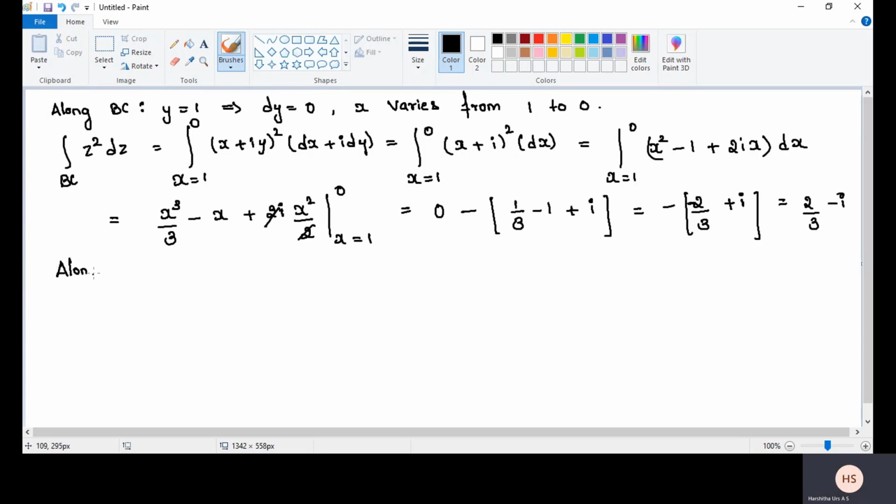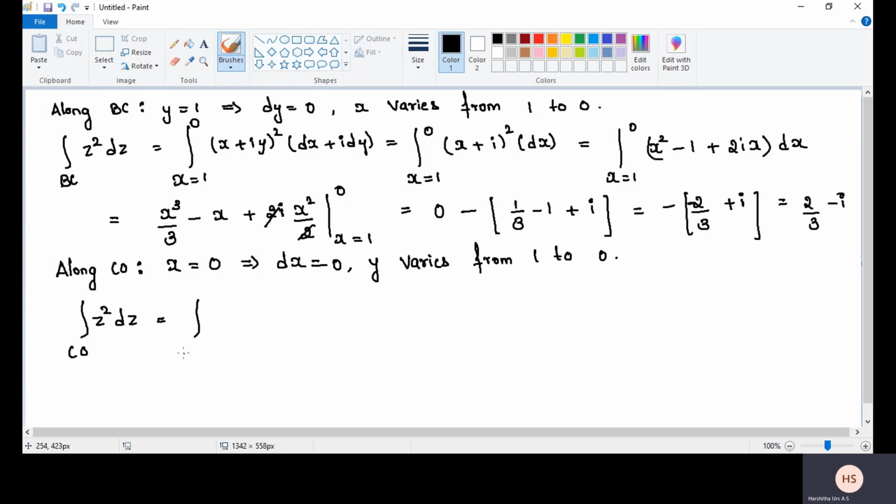Next, along CO, the common point is x is equal to 0. Dx is equal to 0. Y varies from 1 to 0. The integral over the curve CO of z square into dz is equal to the integral y from 1 to 0 of (x plus iy) whole square into (dx plus i dy).